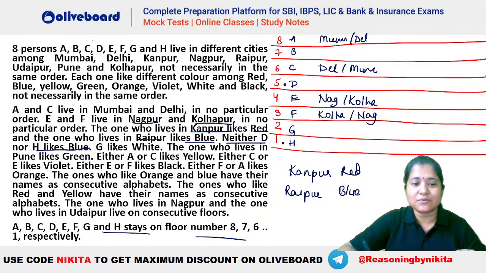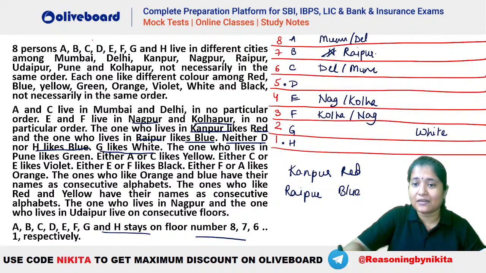Now let's see what is given. It is mentioned that G likes white. If G likes white, he cannot be the person who likes blue and is in Raipur. So B has to be your Raipur and your blue. So Raipur and blue will be like this. Now what is given?